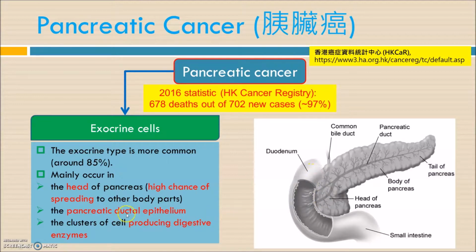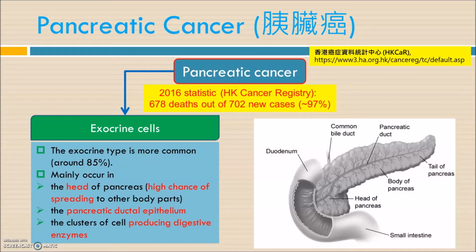And it's also talking about the duct. The duct cells undergo uncontrolled cell division, and somehow it will block the duct. Also, the cells producing the digestive enzyme, if the cell division is not under control, there will be a lot of cells producing the digestive enzyme in a large quantity. So it will also affect our